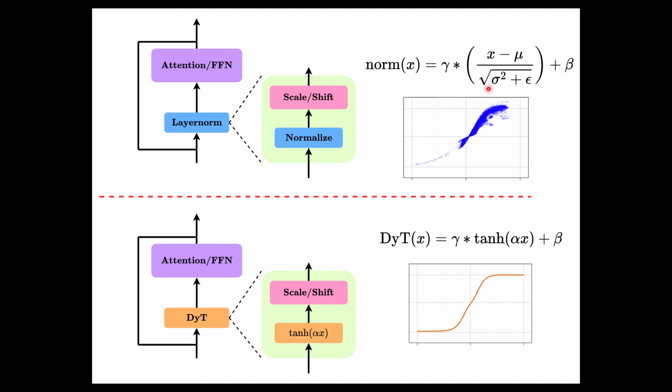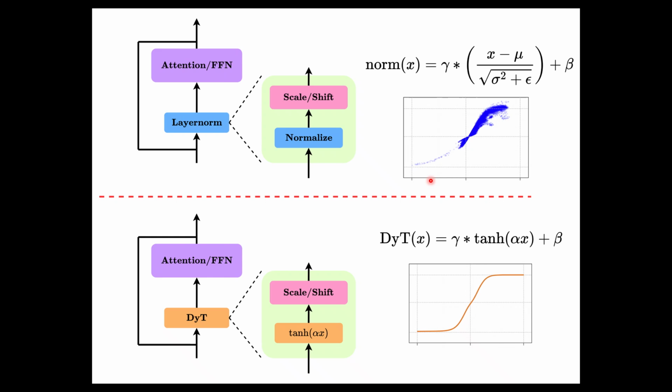Small values pass through almost linearly and unaffected, while large values get smoothly squashed. Extreme activations are compressed. This leads to an important insight. Normalization might not be special because of statistics, it might be special because it squashes activations. If LayerNorm behaves like a tanh curve, then a critical question emerges. Maybe we don't need normalization at all. Maybe we only needed a function that scales activations appropriately and gently limits extreme values.